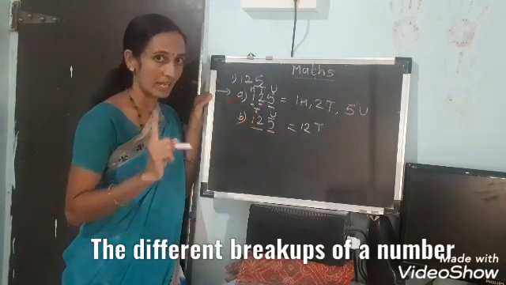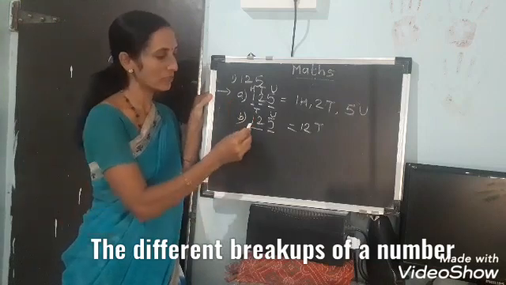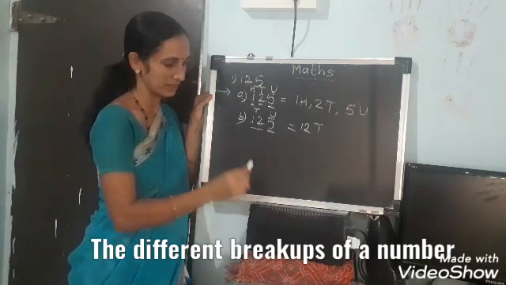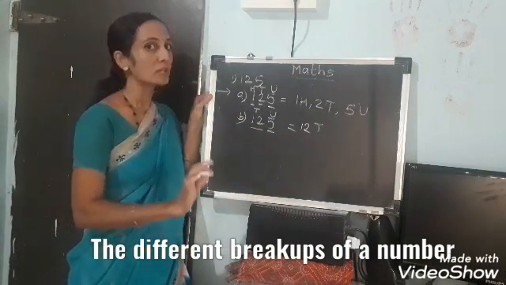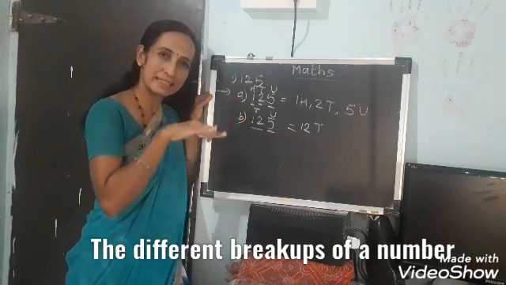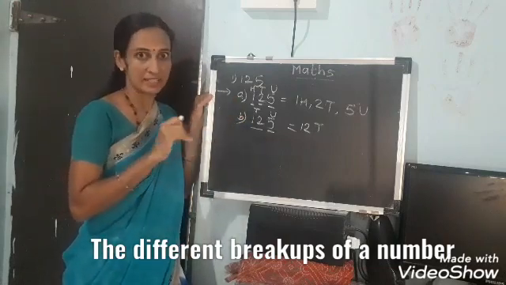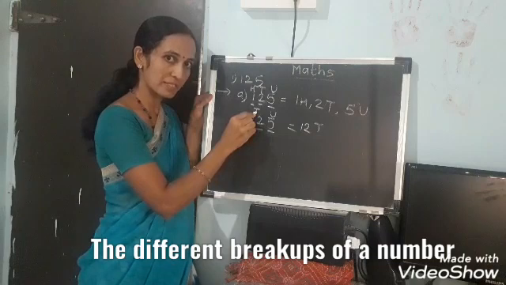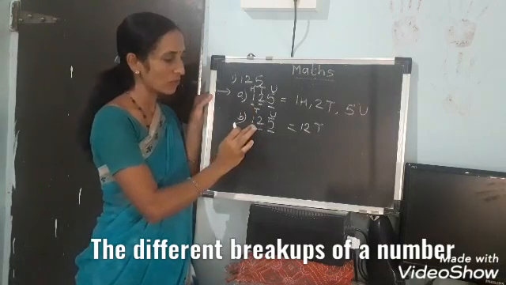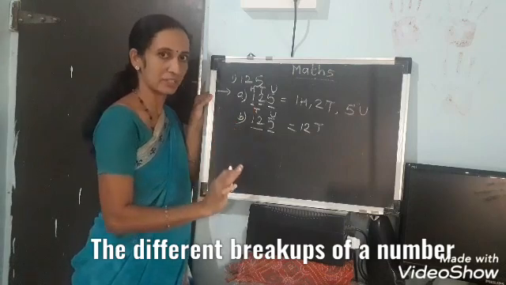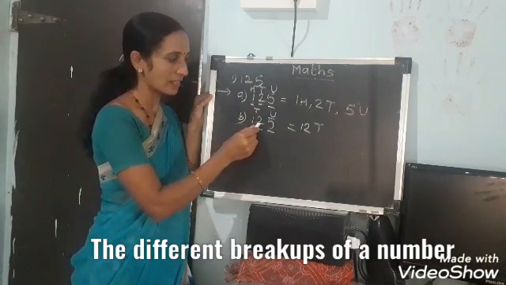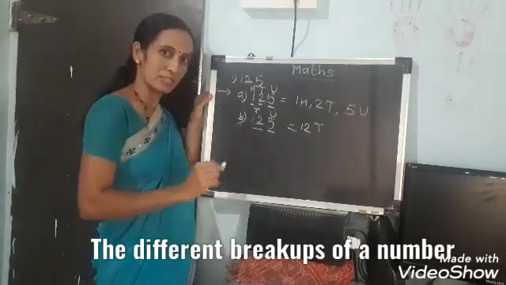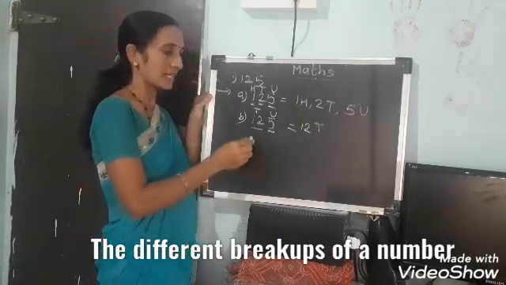Are you getting what I am saying? It is not allowed to take 2 digits in one place when we are adding vertically. But only in breakups, this rule is a little flexible. So you can take 2 digits in one place. You have to consider this only in breakups, not in addition. When you add, you can't write these 2 digits in tens place. Once again I am telling.